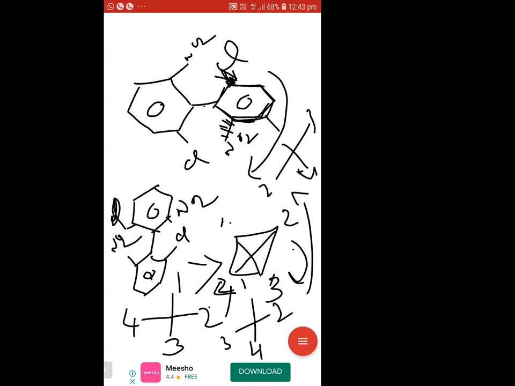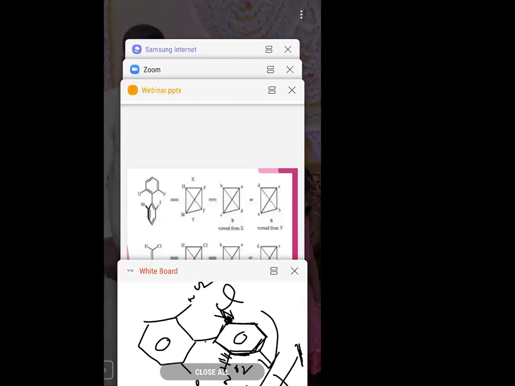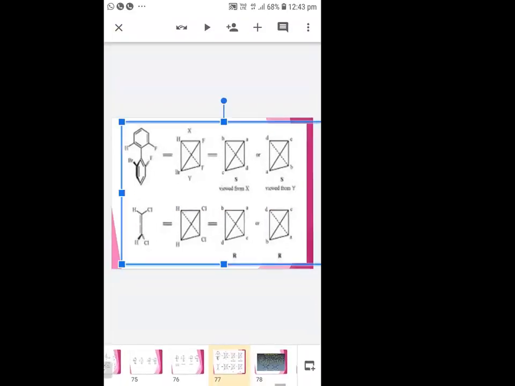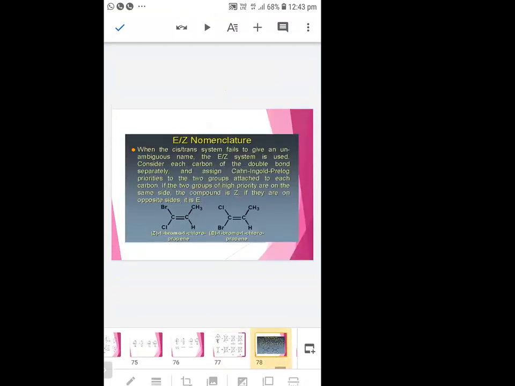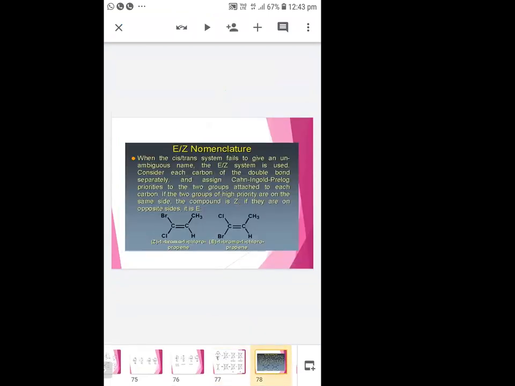2, 1 and 2. Okay, S. S is right. Is it clear? The same way you do with allenes or spirans, etc.